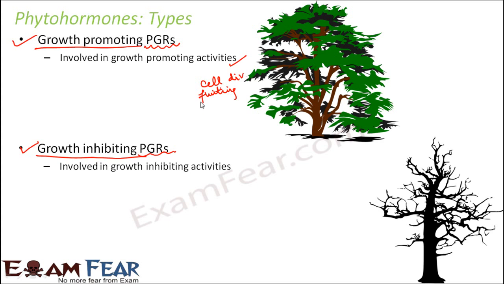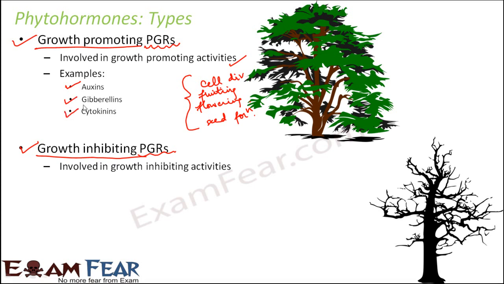Again, flowering, because they are also the reproductive organs. Seed formation. So it actually promotes all these activities because all these activities help in growth. Examples of growth promoting hormones are auxins, gibberellins and cytokinins. So these are examples of growth promoting plant hormones.